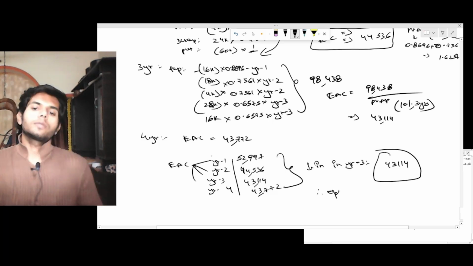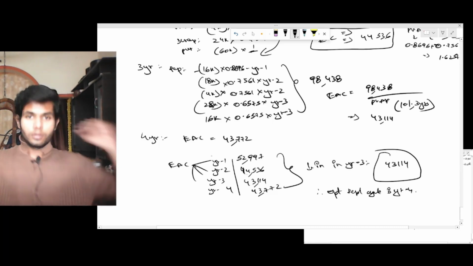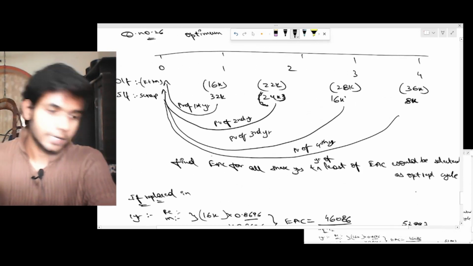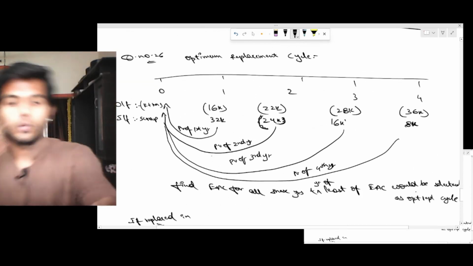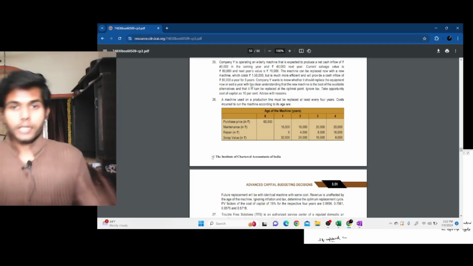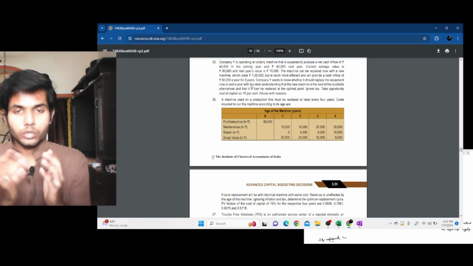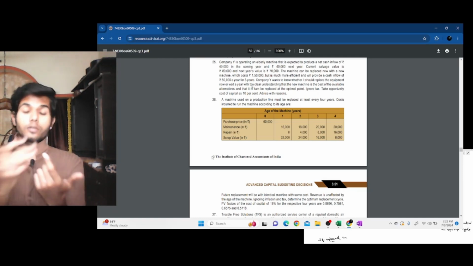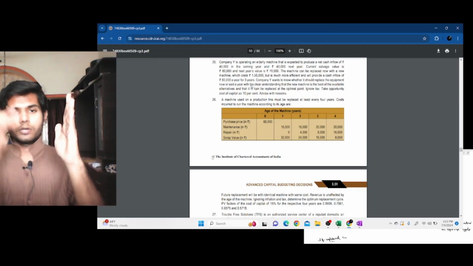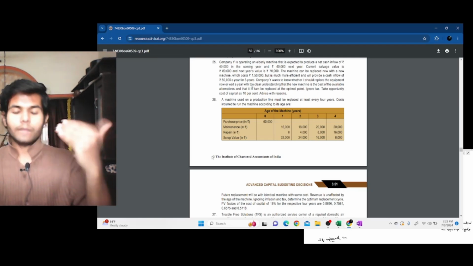Therefore the optimum replacement cycle is year 3. I hope you understood. Again, I'll tell you exactly at a glance. So what we did, this question was asking us to find optimum replacement cycle considering a machine which could be replaced in any of the first 4 years. So we have taken all the cash outflows of year 1, year 2, year 3, year 4, and also the scrap inflow.